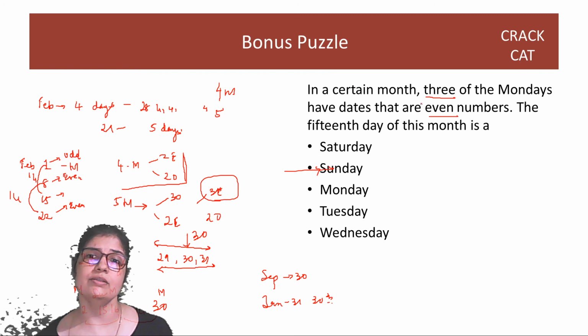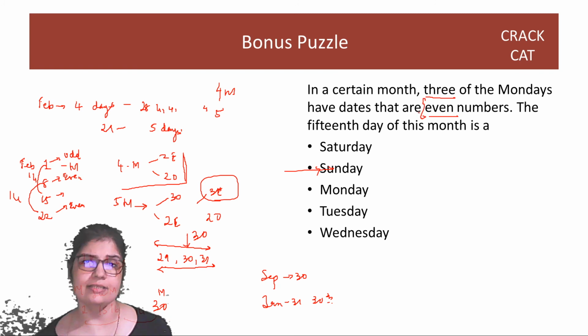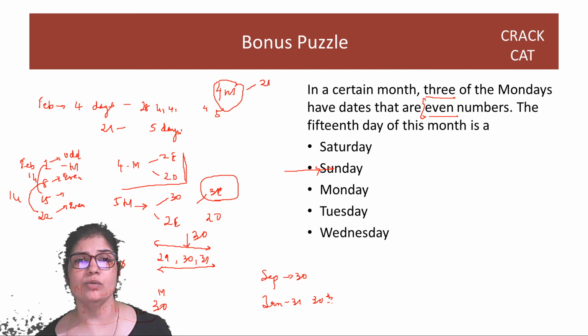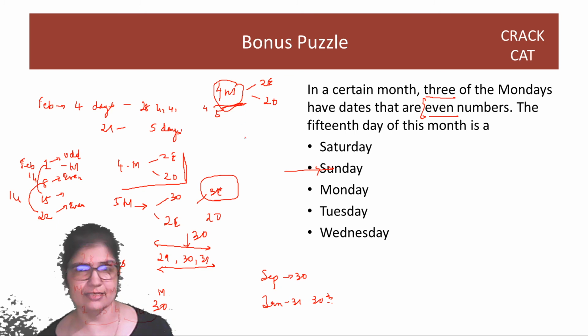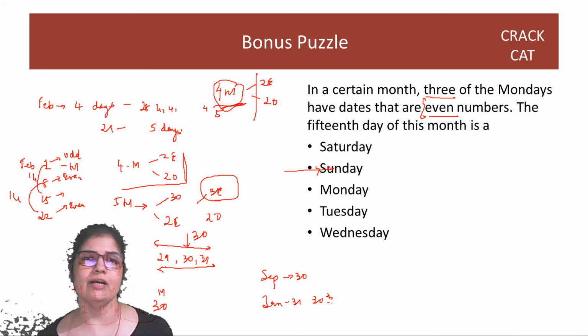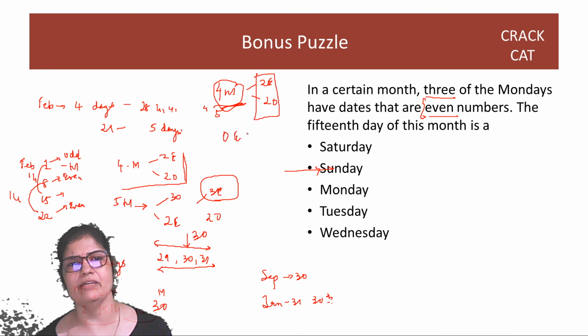Then you focus on the even. In the 4 Mondays, you will always have 2 even Mondays. You start with any date, guys, as long as there are 4 weekdays, you'll always have a breakup of 2 even, 2 odd. It has to be, because you will have an alternating odd, even, odd, even.